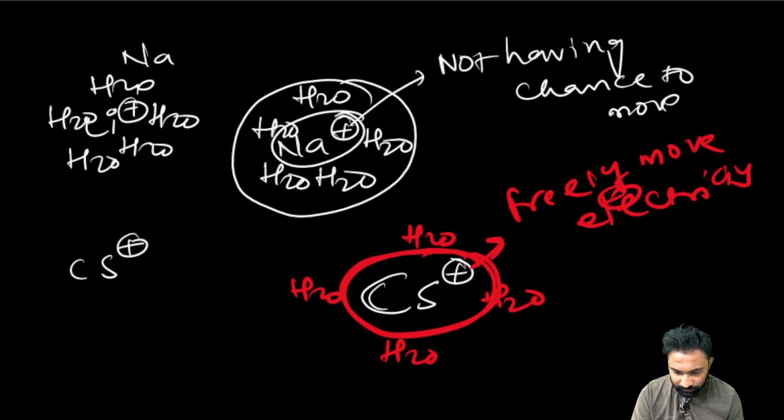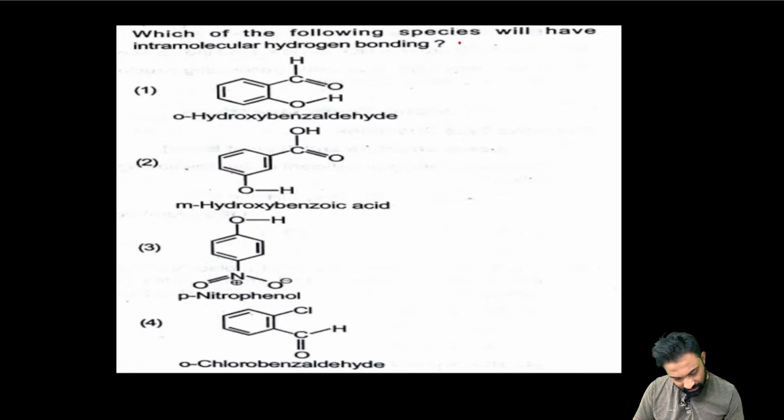Next one. You can see he is asking which of the following species will have intramolecular hydrogen bonding. Which one is showing the intramolecular hydrogen bonding? Which of the following will show the intramolecular hydrogen bond? I hope the picture is clear. Which of the following will show the intramolecular hydrogen bonding?